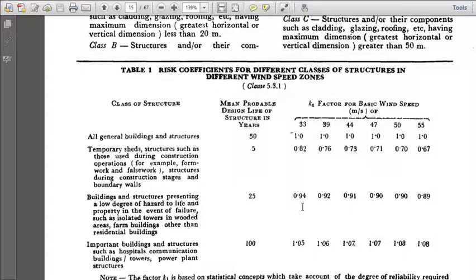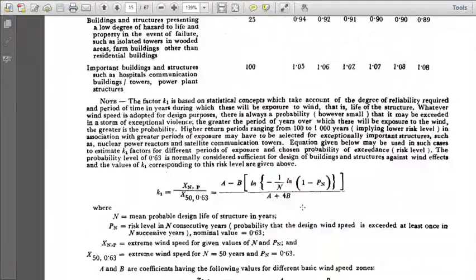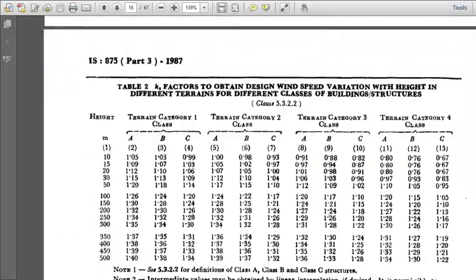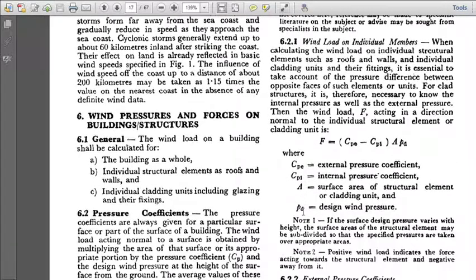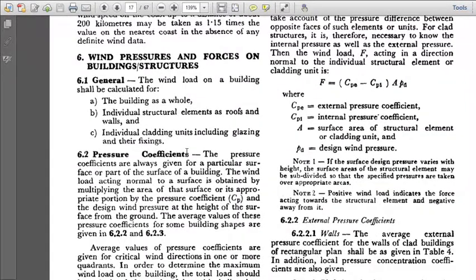Now risk coefficients have also been defined for the different types or classes of structures. That also needs to be taken into account. Then the wind pressures and forces on buildings and structures. So going through the code, all these have been given. So finally we take these values and then design the structure.